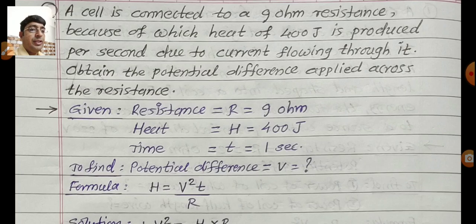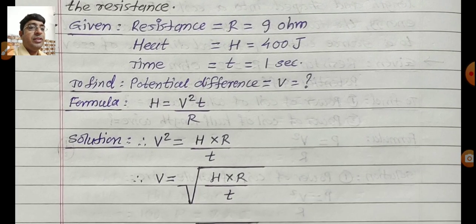What do we find out here? Potential difference V equal to question mark. Now write down the formula. H is equal to V square T upon R. As per the given quantities and what we find out, according to that we select the appropriate formula. Now solution. Therefore what do we find out? Potential difference. So V square, keep it as it is, where the terms T and R shift to the other side.